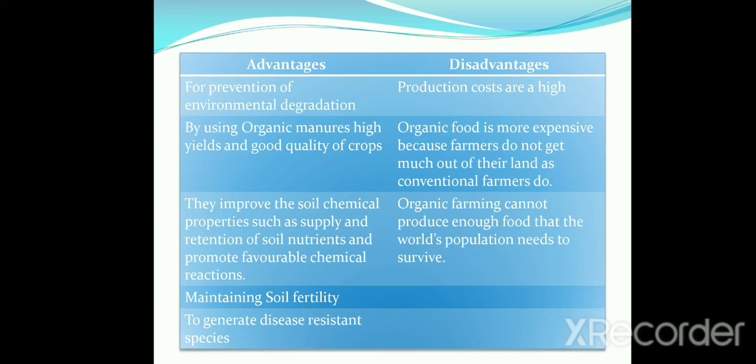Now we will discuss the disadvantages. The production costs are high because it requires more expertise. Organic food is more expensive because farmers do not get as much out of their land as conventional farmers do, and organic farming cannot produce enough food that the world's population needs to survive. That we can also say is a limitation.